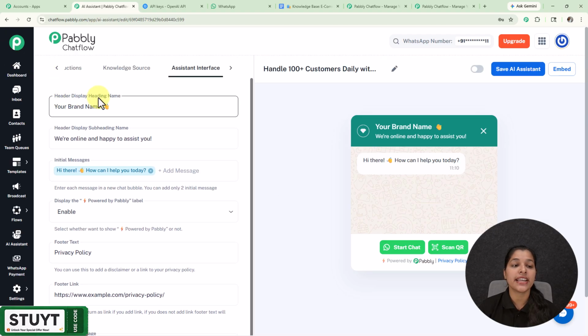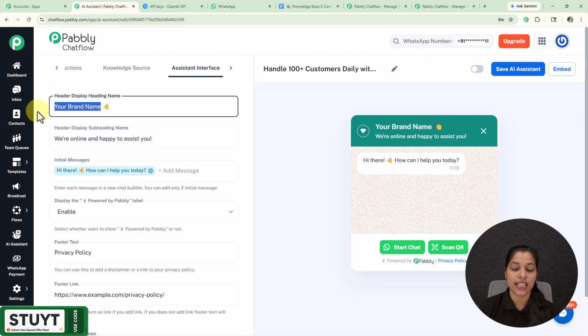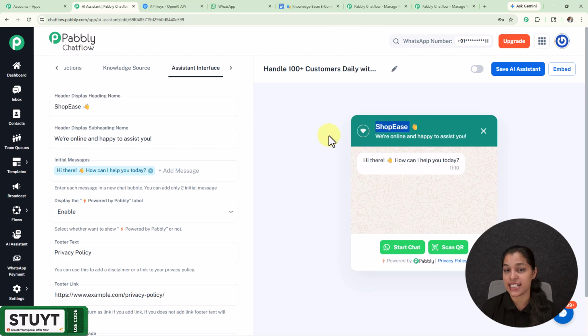So right here we are getting this option for header display heading name. So here I'm going to enter my header display heading name as Shop Ease, which is the name of my brand. And as I have provided this header display heading name, you might have observed one change in the preview of your AI assistant, that we are getting the same heading name which I have recently entered.